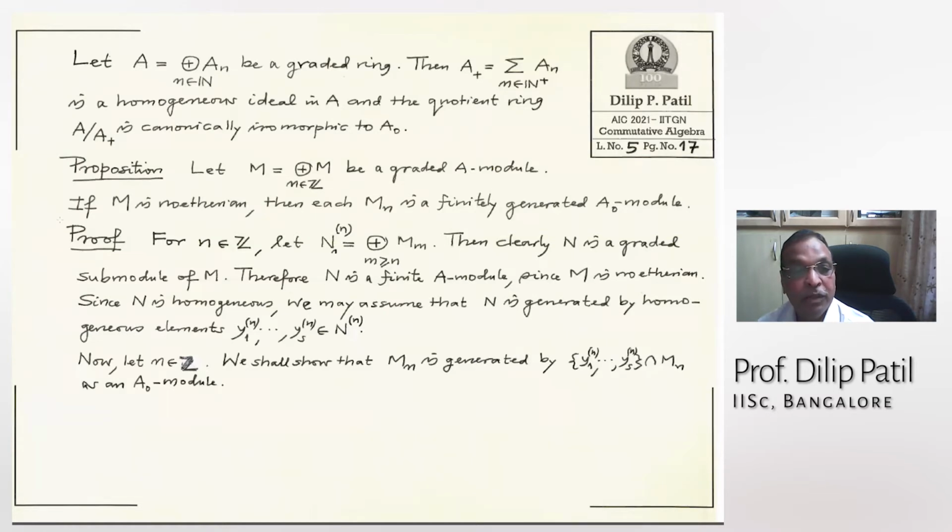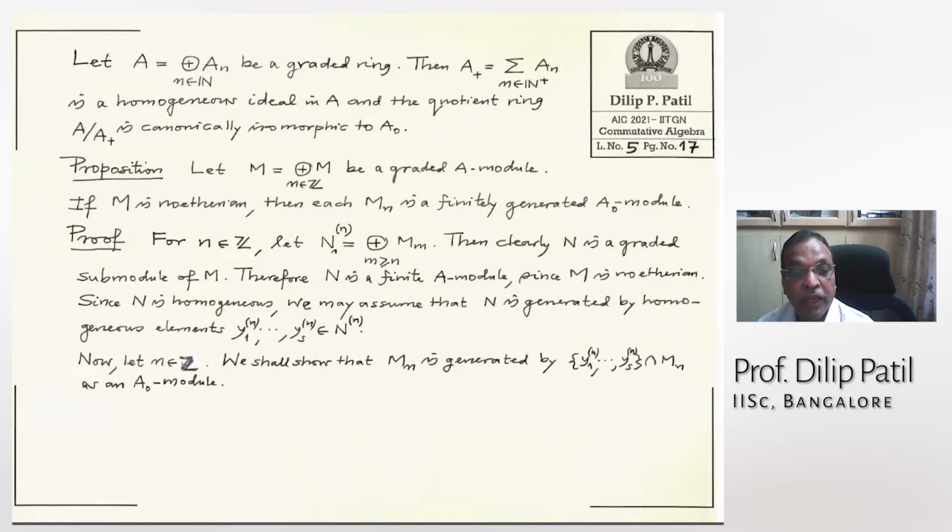Right? Let us see the proof. So I want to prove that each Mn is a finitely generated A0 module. So look here, what I said. Start with n in integers. I should have written this line first. So let me read the last line first.